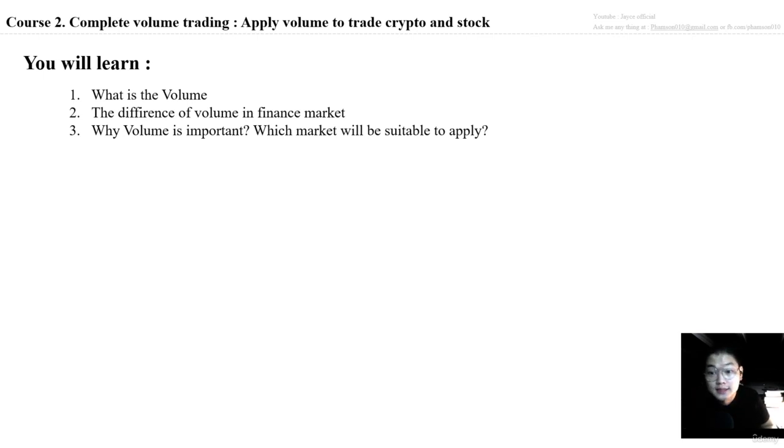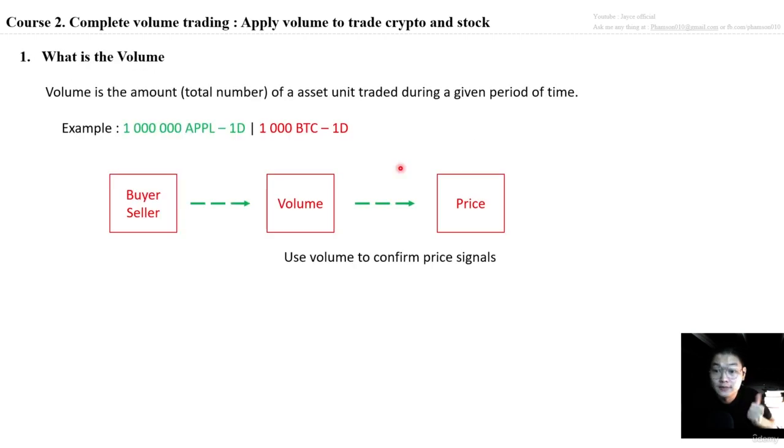In the first lesson, I will tell you what volume is and the difference of volume in the finance markets. And the last one, I will explain to you why volume is important and which market is suitable to apply volume analysis. So let's get started. The first one, what is the volume?